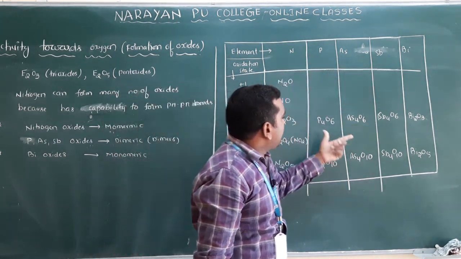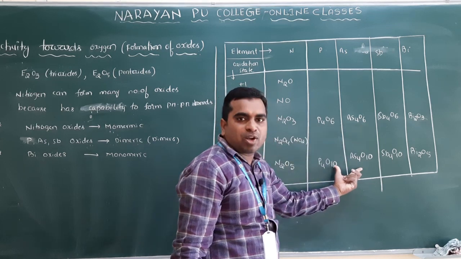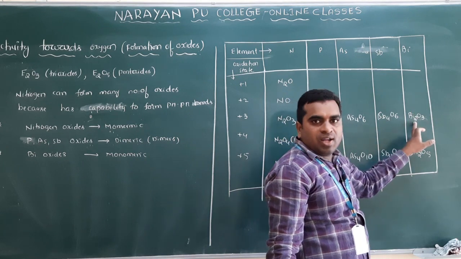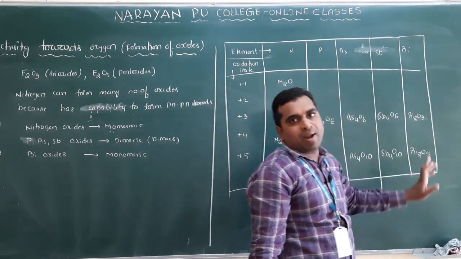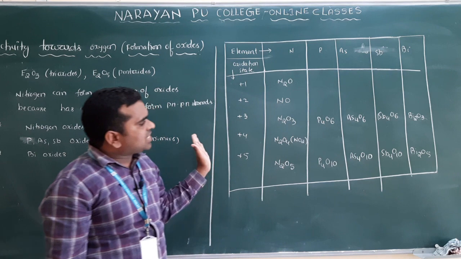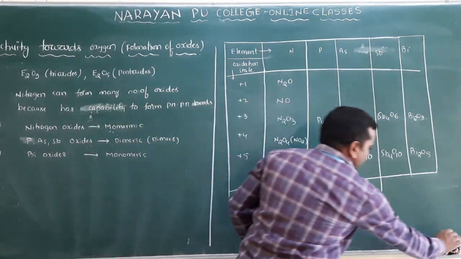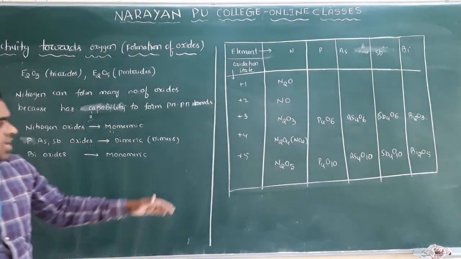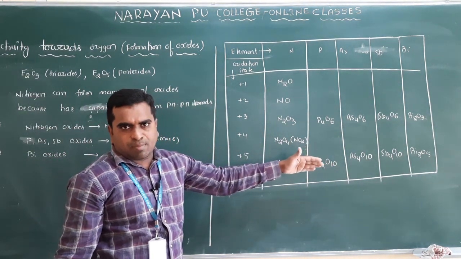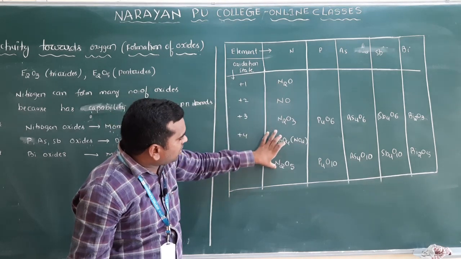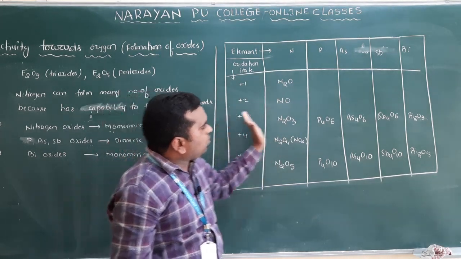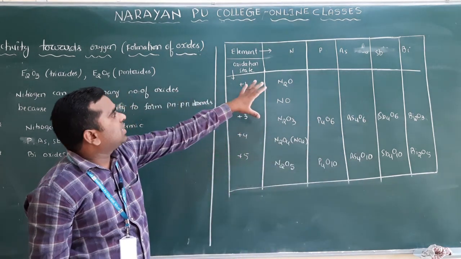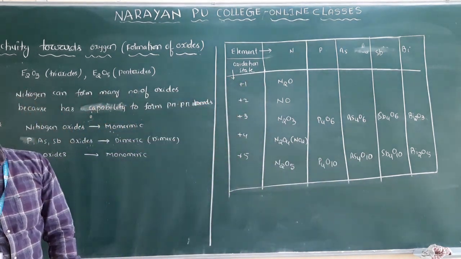Phosphorus, arsenic and antimony form only trioxides and pentoxides, which are in dimeric form, and bismuth forms trioxide and also pentoxide. Now we will discuss the acidic character, what happens as you move from left to right. For nitrogen, all nitrogen oxides we will discuss, and the acidic character of the remaining oxides also. This is the table of oxides.